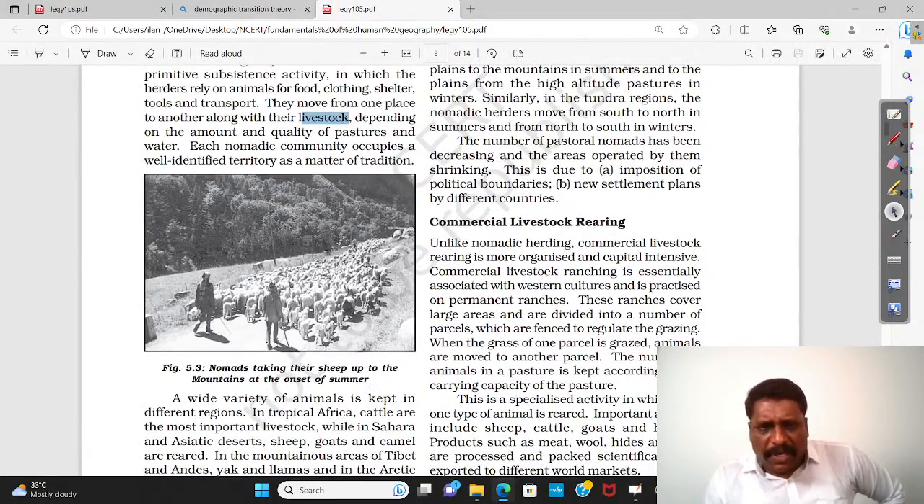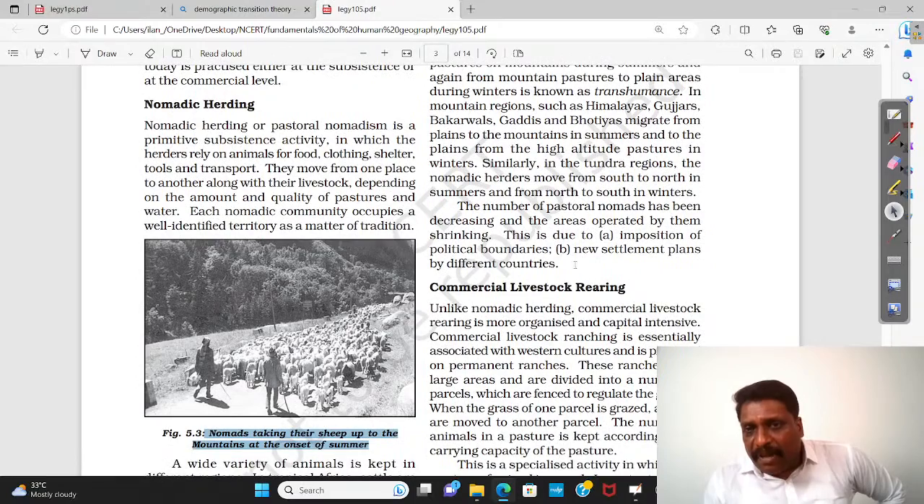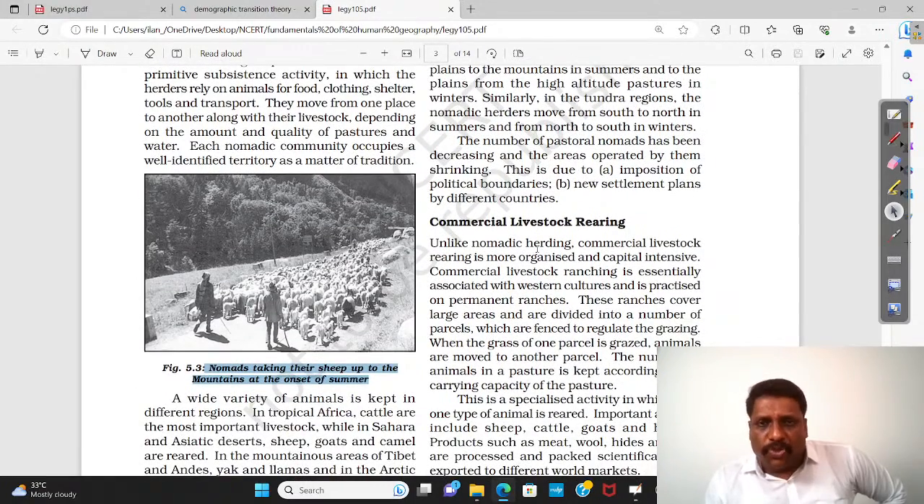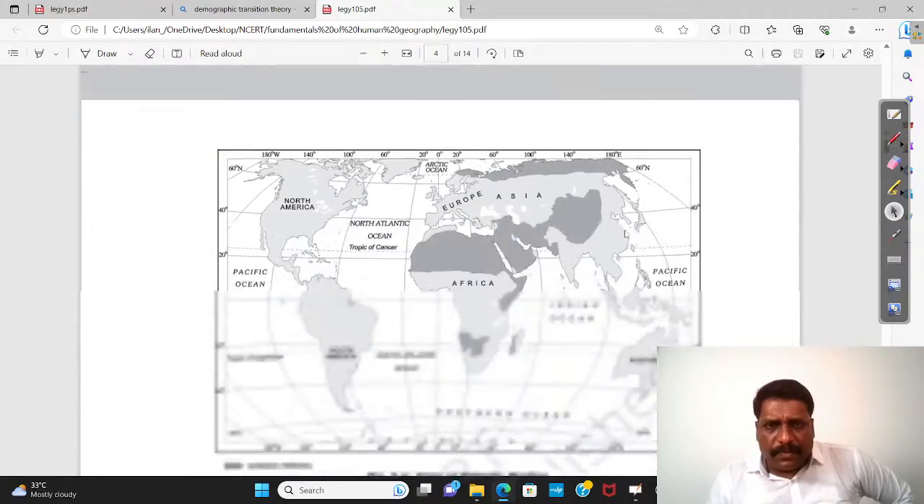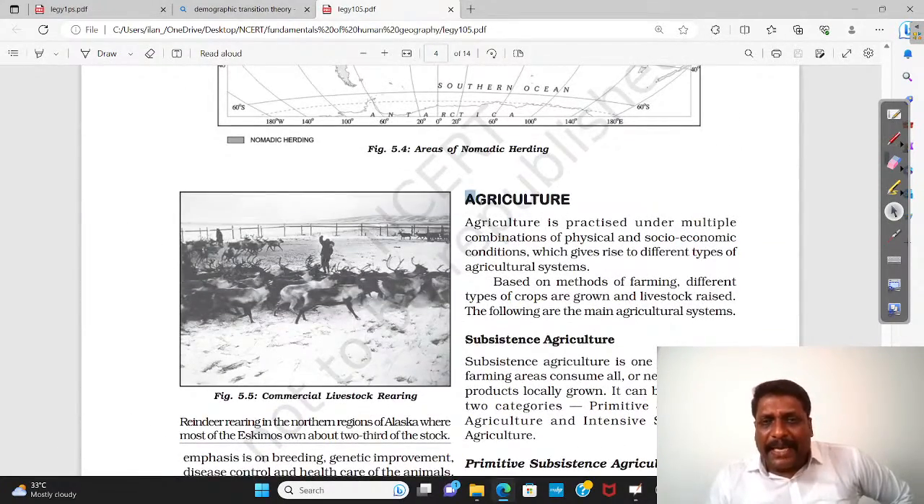Very small scale, right? In a very primitive fashion, you call them as what? Nomadic herding. And the same if it is somewhere, say, for example, almost done, right? With more input cost, more organized, right? You call them as what? Commercial livestock rearing.